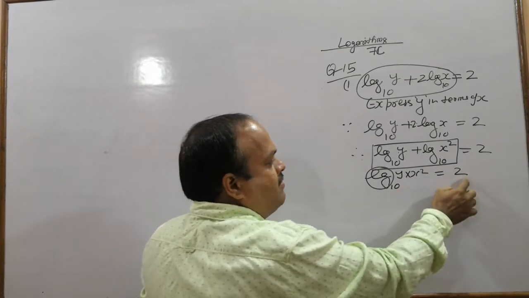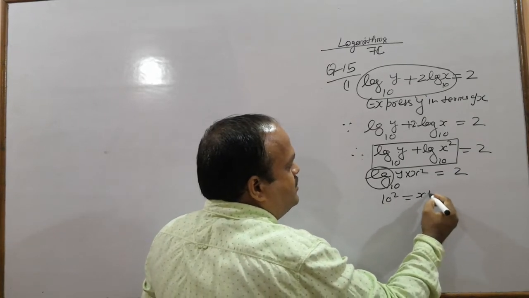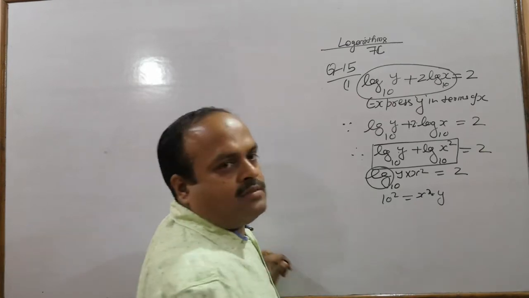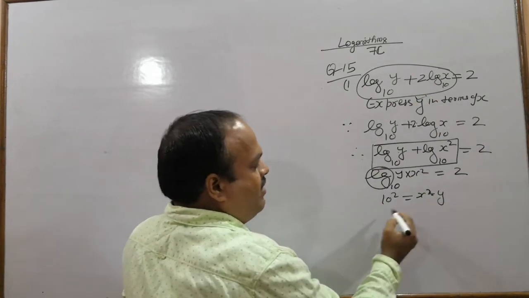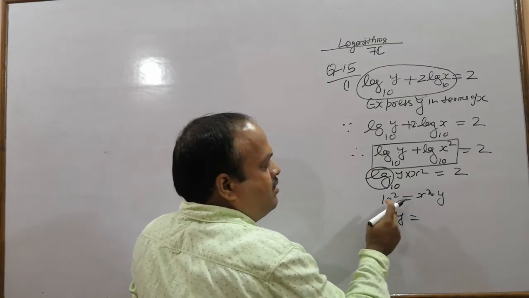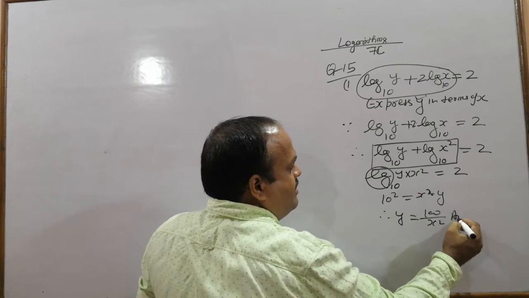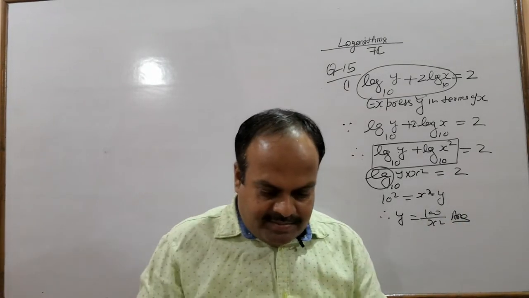So 10 to the power 2 equals to x square y. What we want? Y. Therefore y equals to 100 upon x square. So this is the final answer.